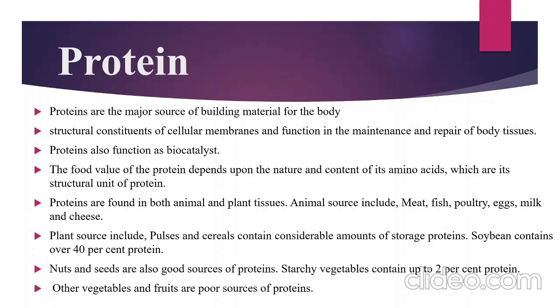Animal sources include meat, fish, poultry, egg, milk, and cheese. Plant sources include pulses and cereals, which contain a considerable amount of storage protein. Soybean contains over 40% protein. Nuts and seeds are also a good source of protein. Starchy vegetables contain 2% protein. Other vegetables and fruits are a poor source of protein.